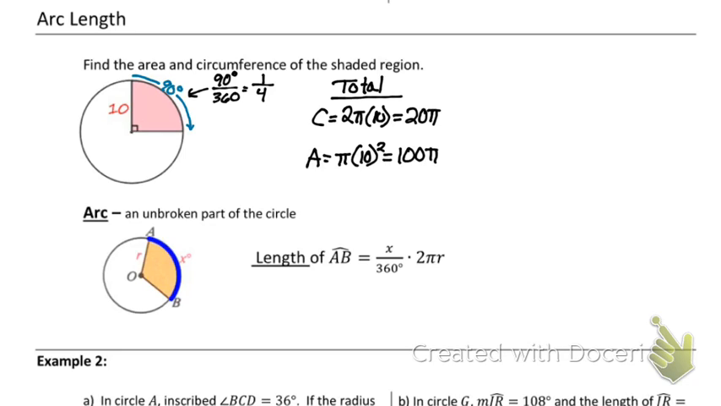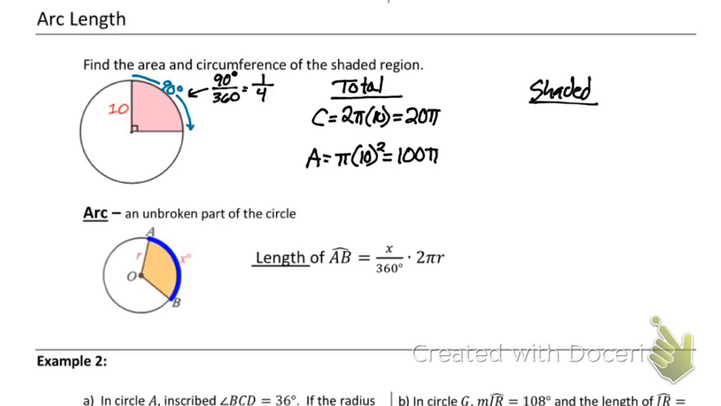I didn't ask for the total. I asked you for that shaded region. It says find the area and circumference of the shaded region. So to do our shaded region, we're going to take a percent of that 20 pi and a percent of that 100 pi. And we said that's a quarter of our circle.